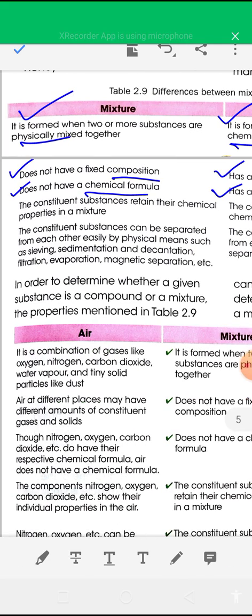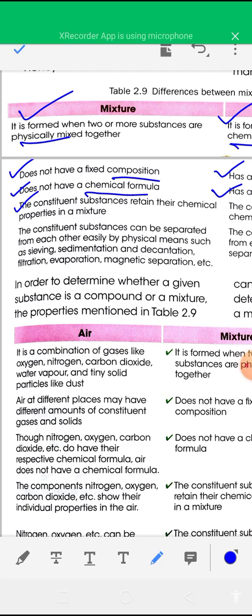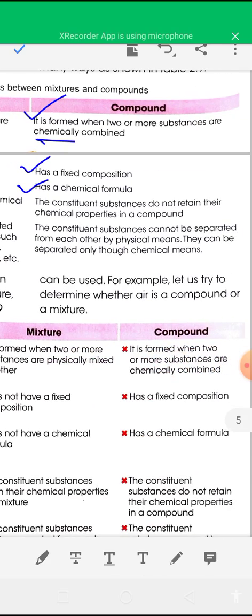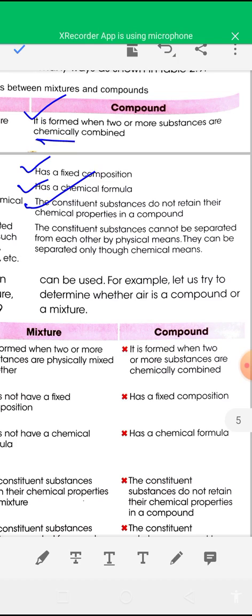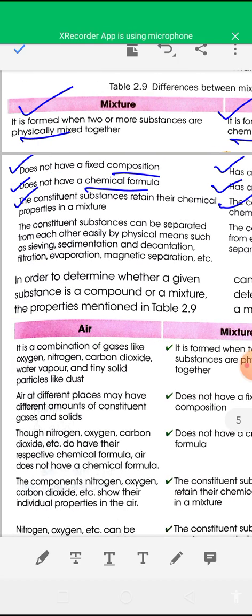The constituent substances retain their chemical properties in a mixture, but the constituent substances do not retain their chemical properties in a compound. So these are some differences between mixtures and compounds.